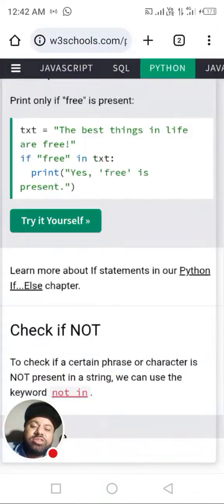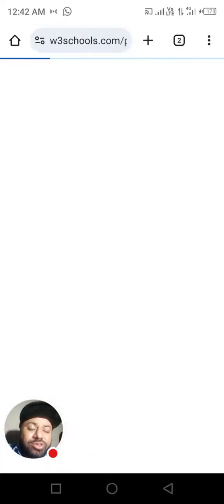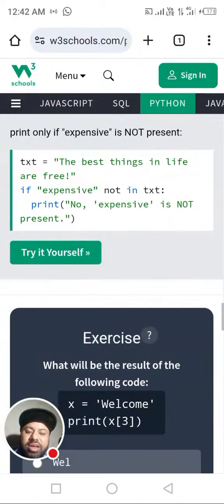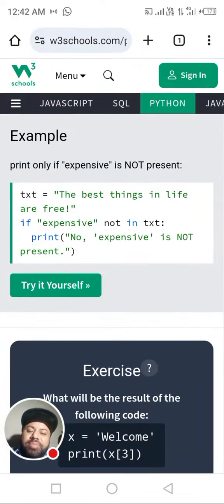So it will print True because expensive is really not present. We are looking into the text, and here not in means if something is not present, then it will return True. I hope you got it. Similarly, print only if expensive is not present. Yes, expensive is not present.